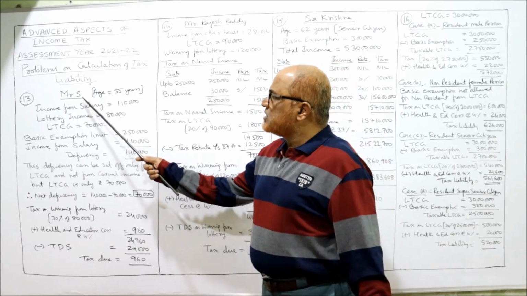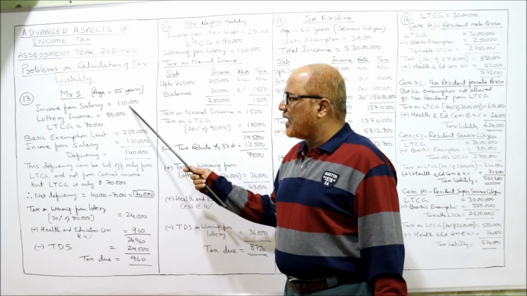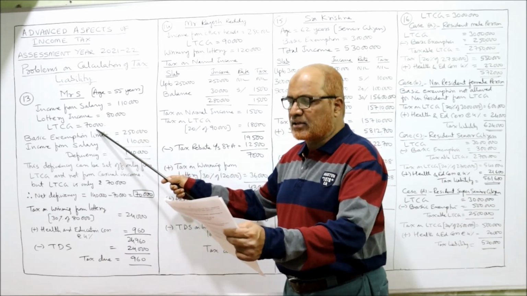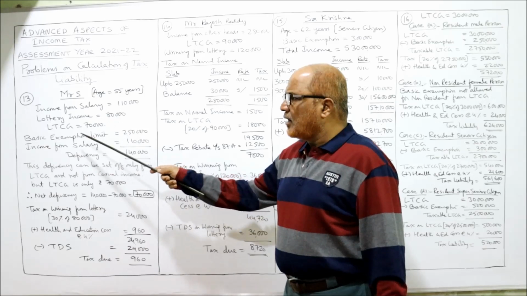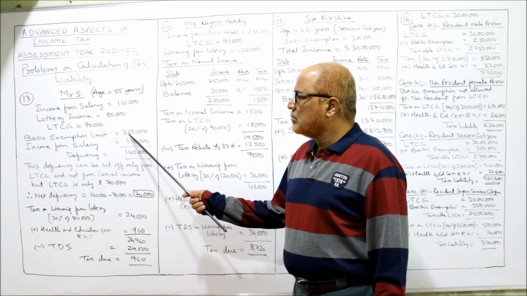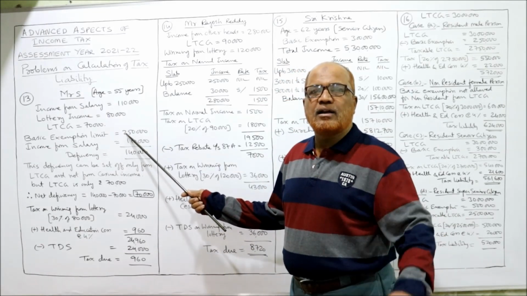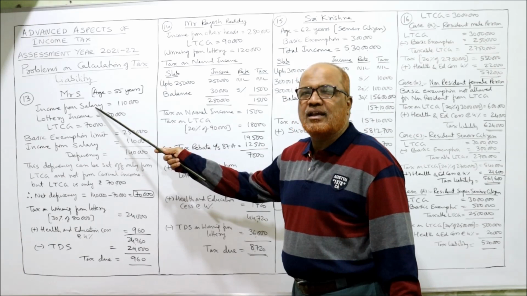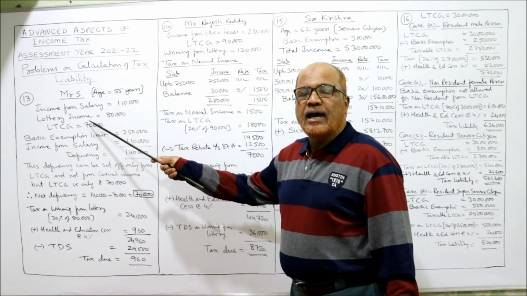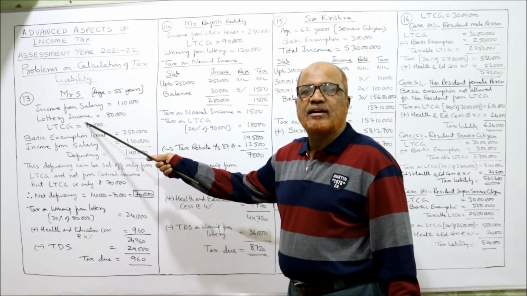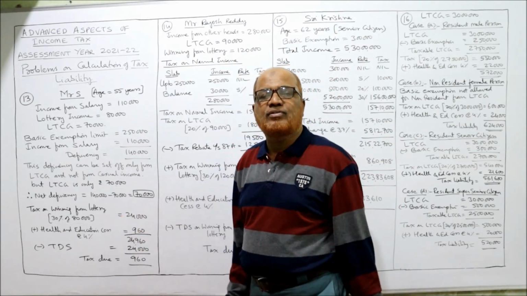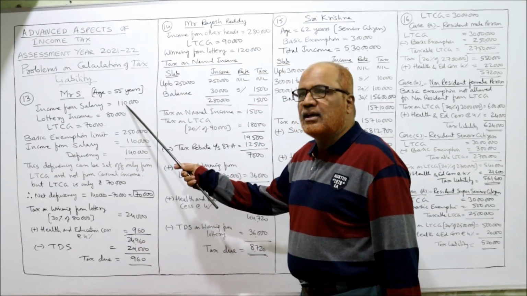Suppose the person is a resident, what is the tax liability? Mr. S, age 55 years, income from salary 1,10,000, lottery income 80,000 and LTCG 70,000. This is the information given. The basic exemption limit for a non-senior citizen is 2,50,000. His normal income is only one, that is income from salary. These two other incomes are special incomes. LTCG is a special income on which there is a flat rate of 20%, and winning from lottery is a casual income on which there is a flat rate of 30%.